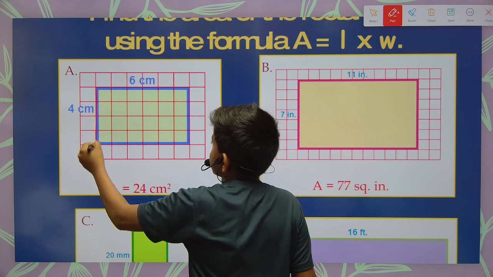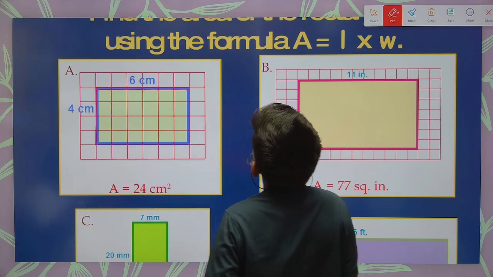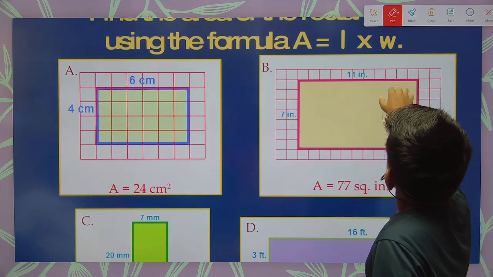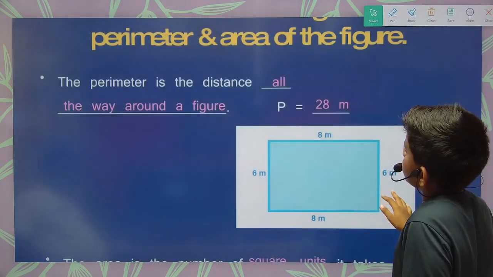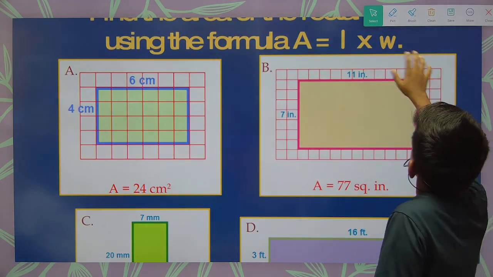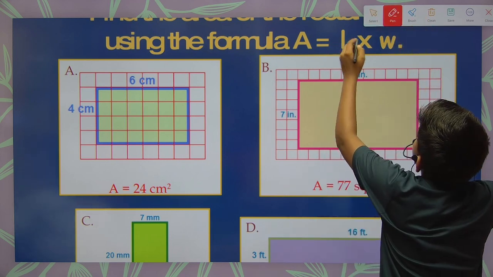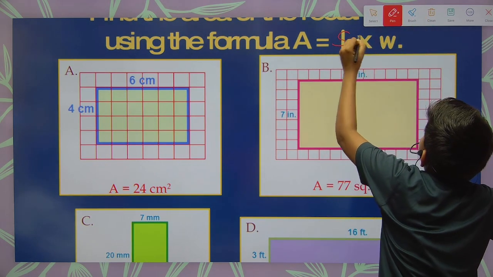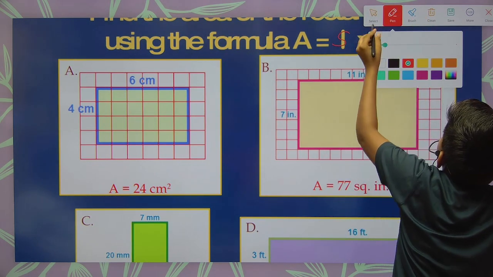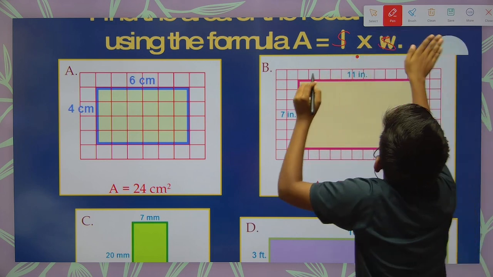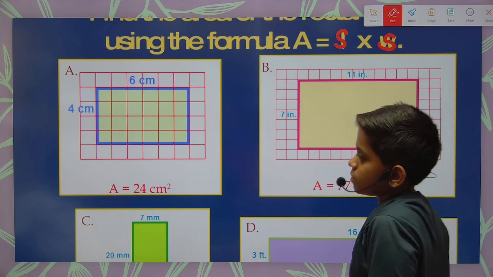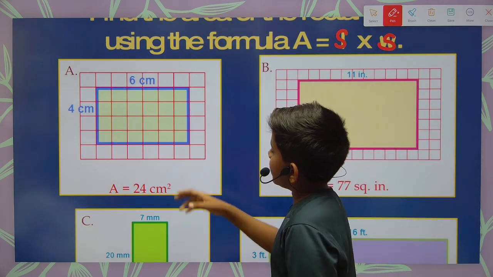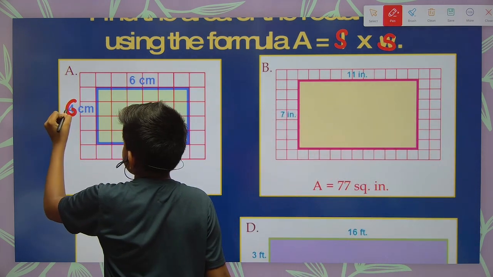Here side into side is there, and here we have 6.